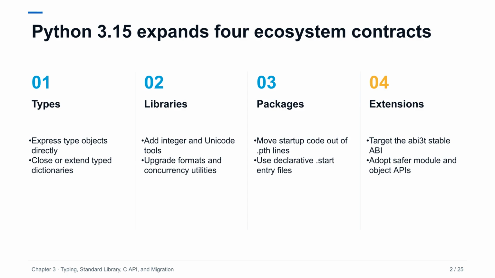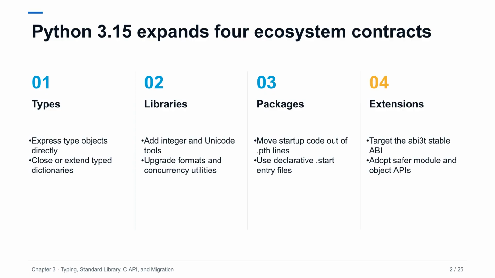The ecosystem changes are best understood as contracts. Typing features let libraries state more precise static expectations. Standard library additions establish shared implementations for previously external or handwritten behavior. Package startup gains a clearer, executable boundary. Native extensions receive an ABI target for free-threaded Python and APIs designed to reduce fragile structure access.